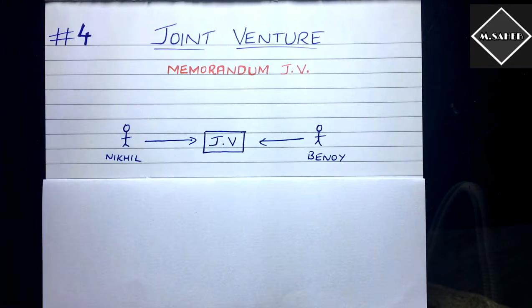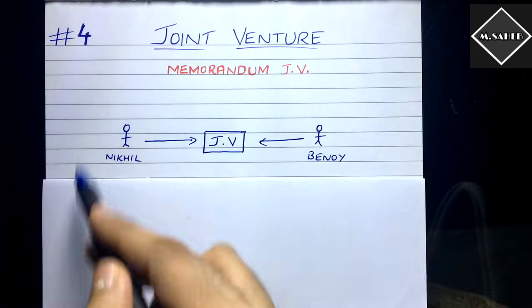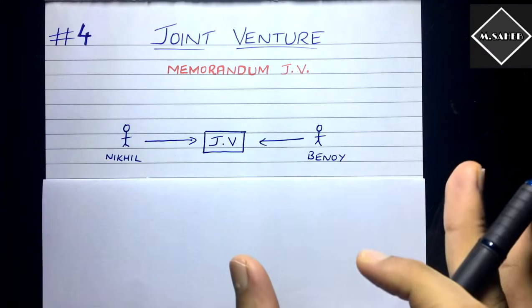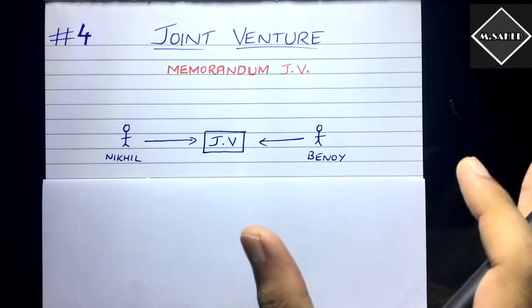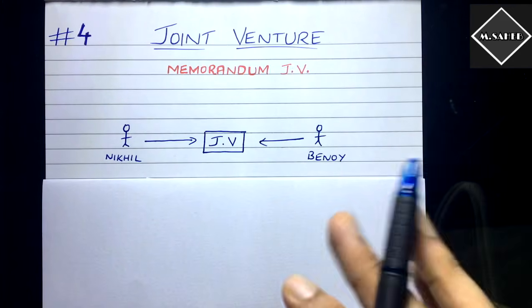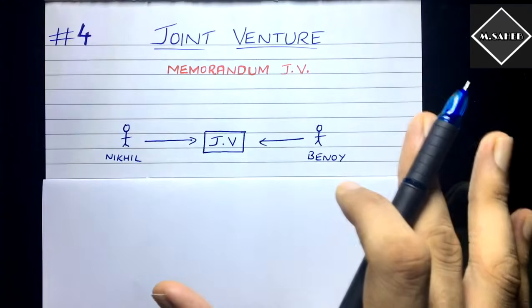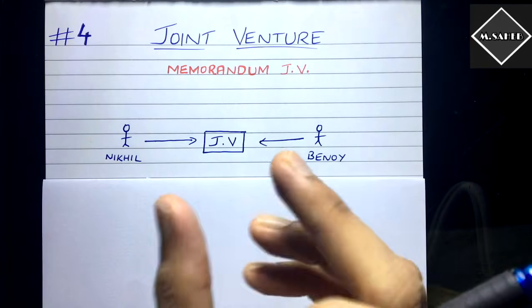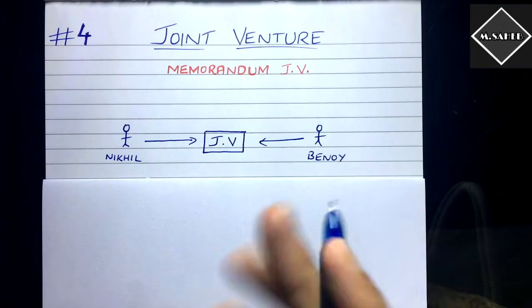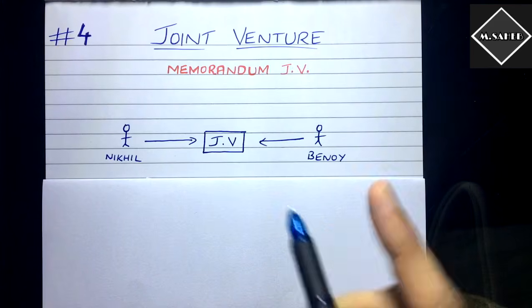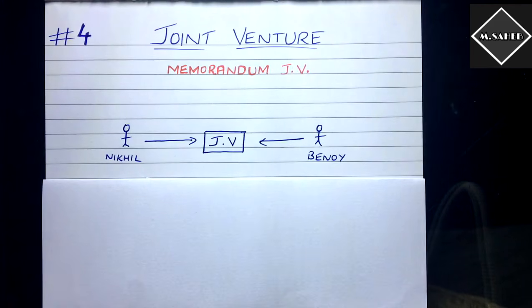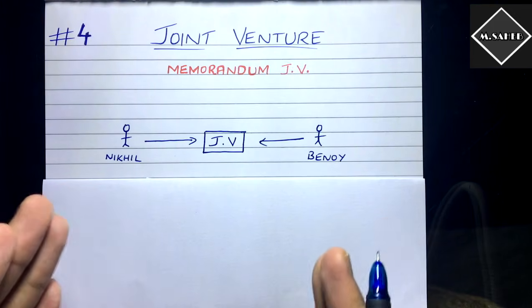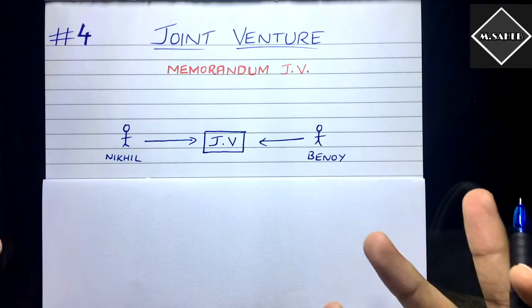See here, let's say there are two people, Nikhil and Binoy. These two people want to come together for a small project, and they want to work together for a certain period of time. For that they don't want to form a conventional partnership. What they want to do is work together only for a certain period of time and for a certain thing. So that's why they are going to form this temporary partnership, which is called joint venture. What is it? A temporary partnership. That is what joint venture is.